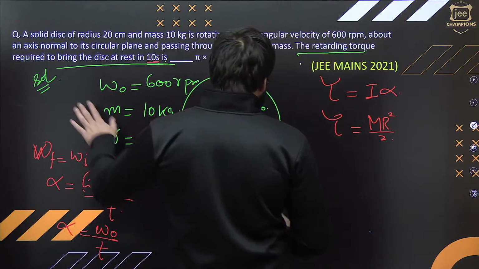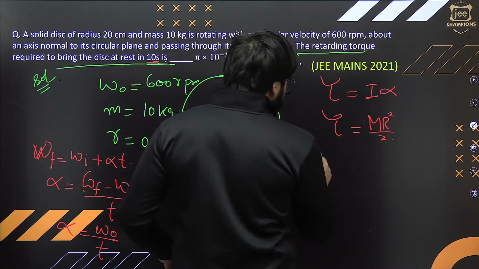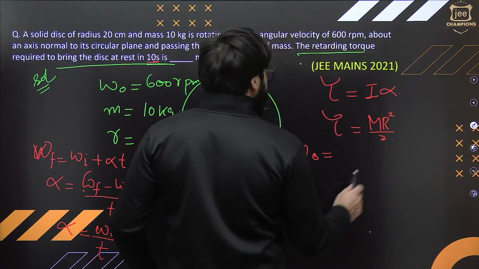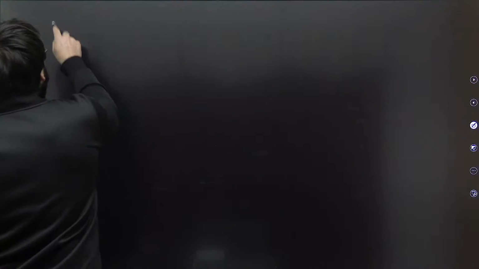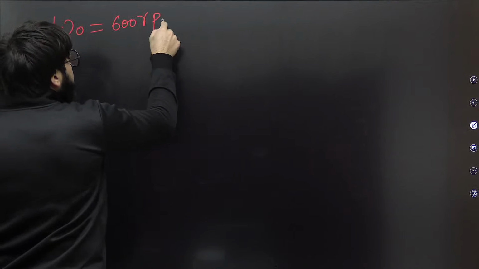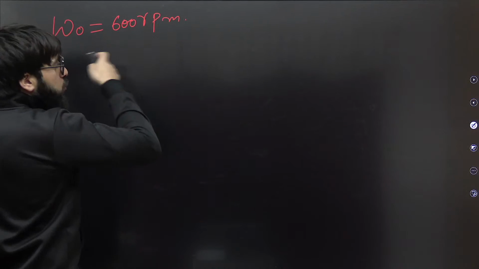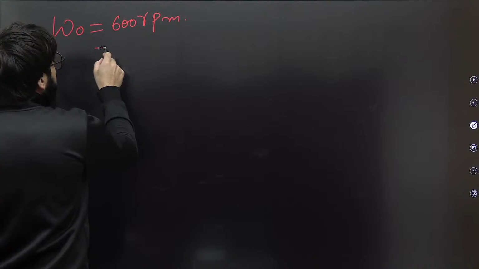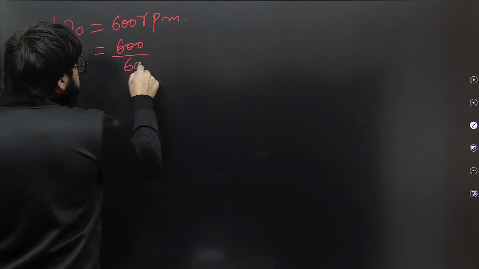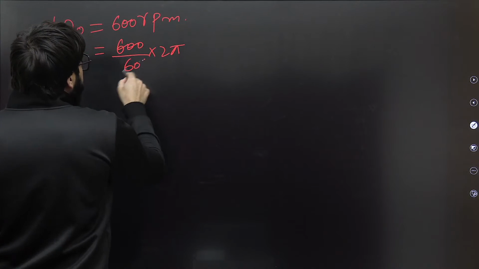I want you people to change this to RPS, rotations per second. So omega naught is basically 600 RPM. You want to change it to rotation per second, so you can definitely do one thing: 600 upon 60 multiplied by 2 pi.